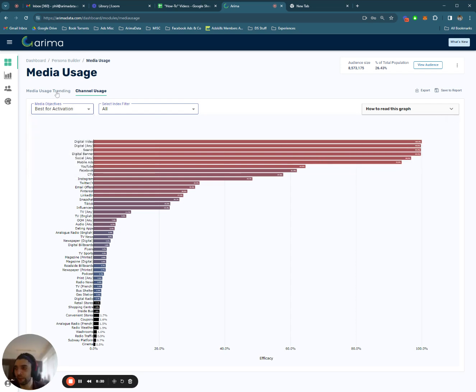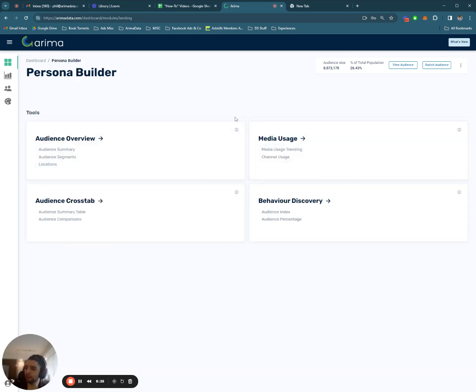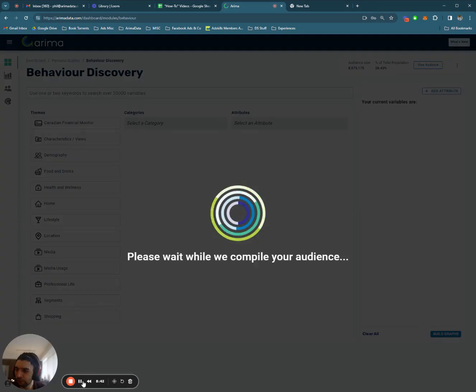Okay, so that's it for media usage. We're going to move on to the next tool now. It's going to be behavior discovery. This is the last tool here. Okay, so bear with me for a few more minutes and we'll be on to the next.